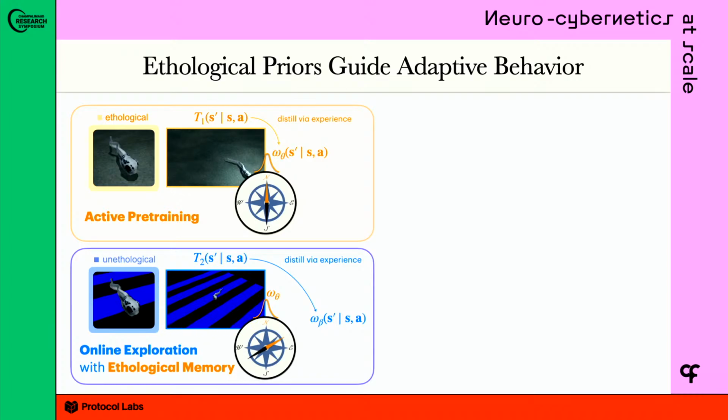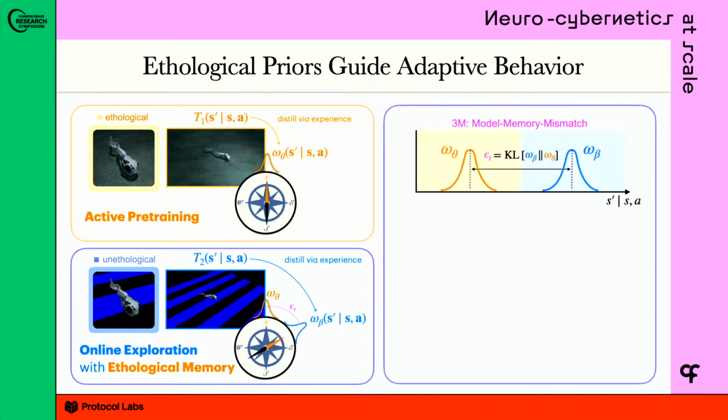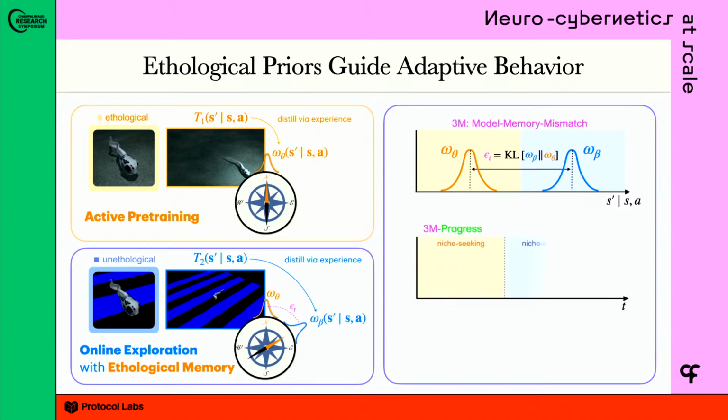this distribution. Okay, so the compass in this case is that we just need the distance or some signal, a residual between these distributions, to guide what we're going to do. So we use just the KL divergence. You can use any metric that satisfies certain properties. That doesn't really matter. But the point is, measuring that KL divergence, or that residual, will partition your behavioral space into two regimes, a niche-seeking regime and a niche avoidance regime.